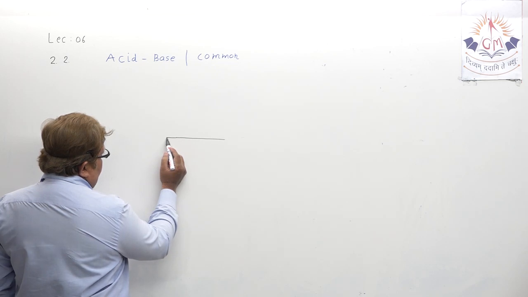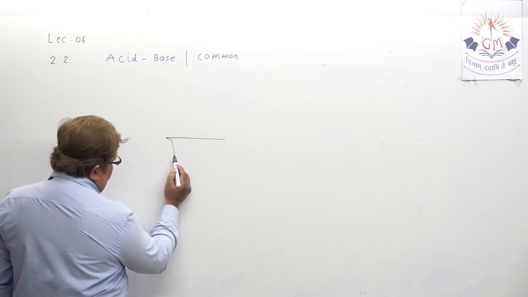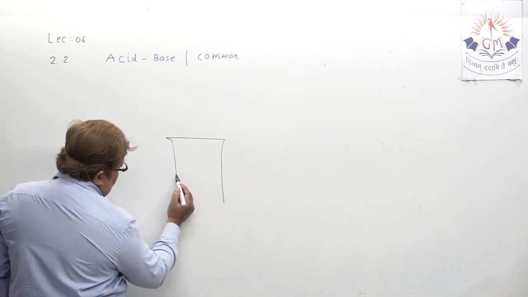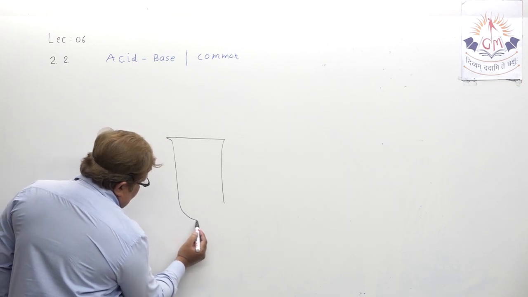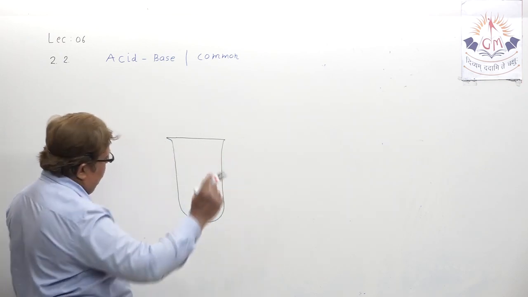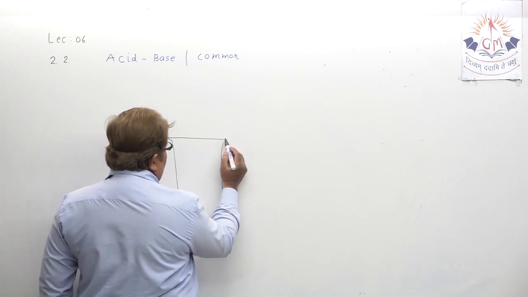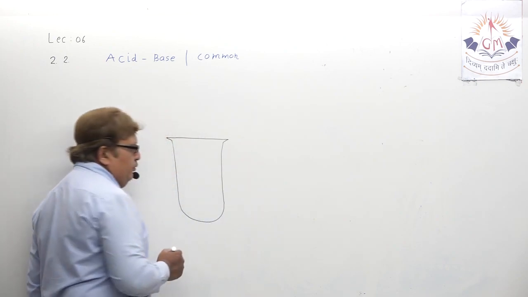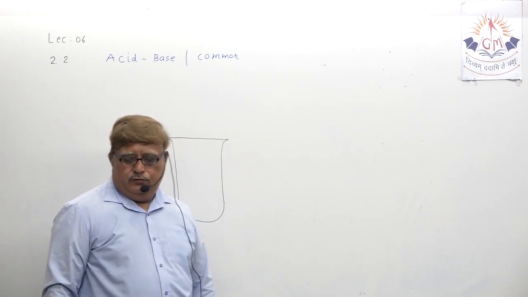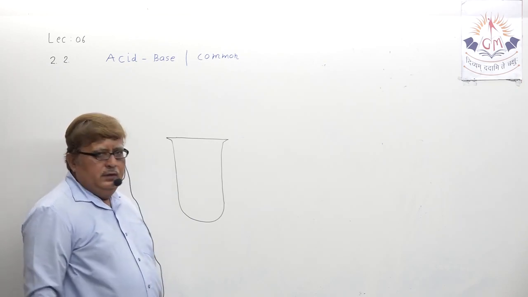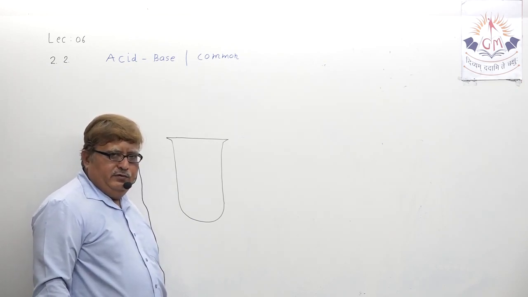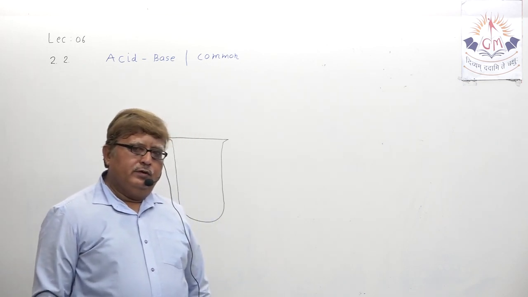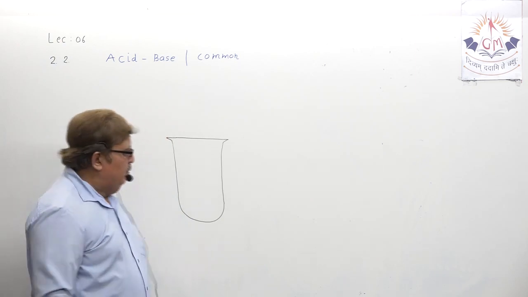Suppose you have taken a test tube, and in this test tube, first you will close the mouth of the test tube, because we want to see whether acid or base in dilution form is active or not. Just take an example.